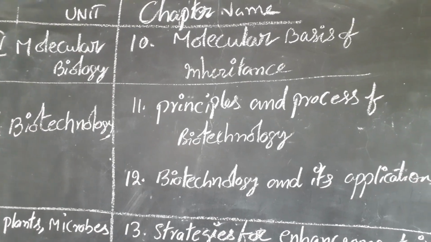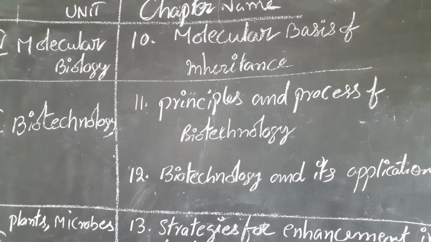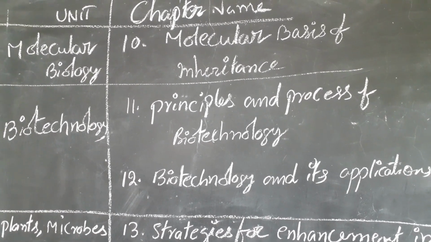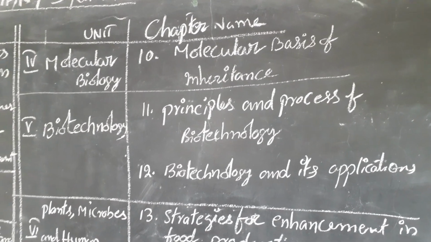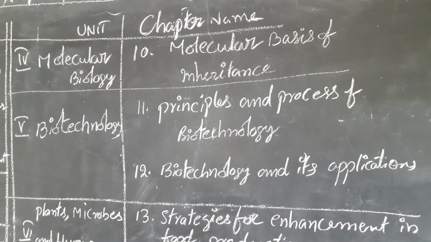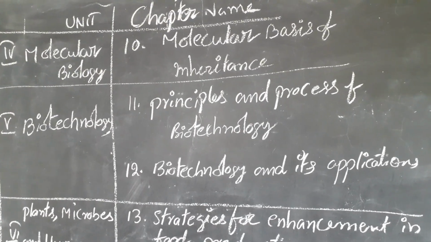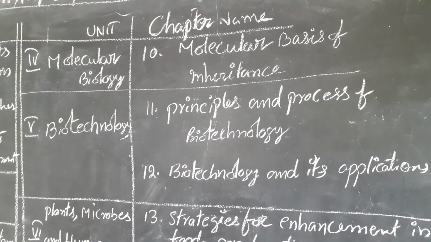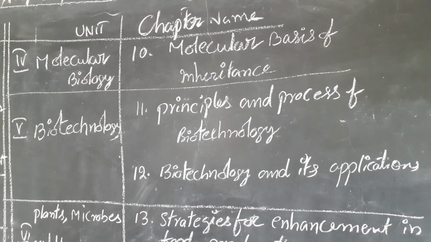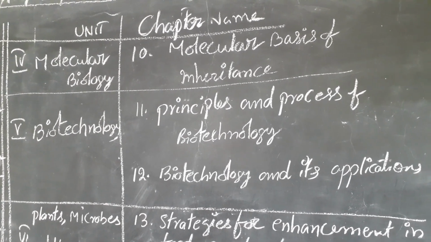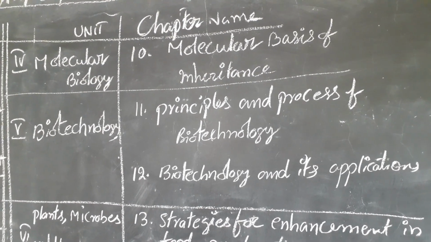And the next chapter, biotechnology and its applications. Nowadays we have a big burning problem called corona. We know that, and so many countries are trying to prepare a vaccine.